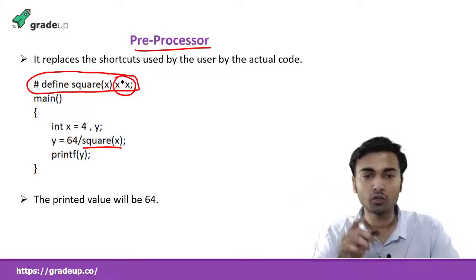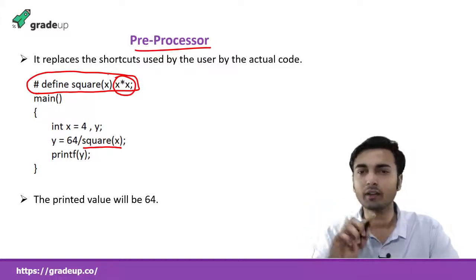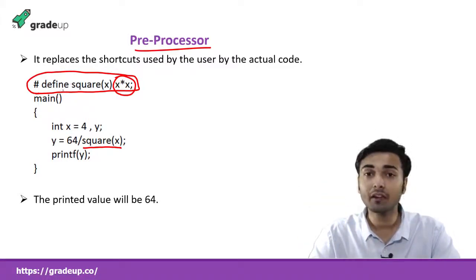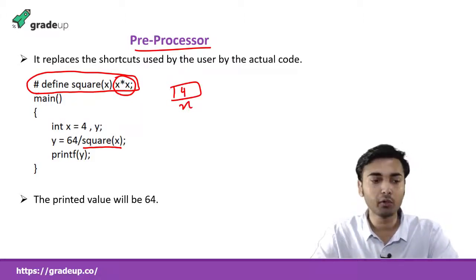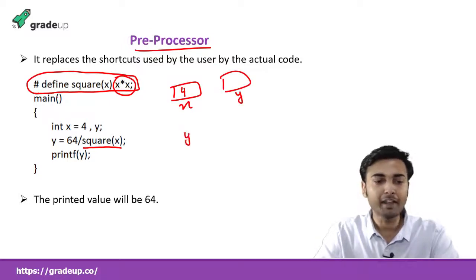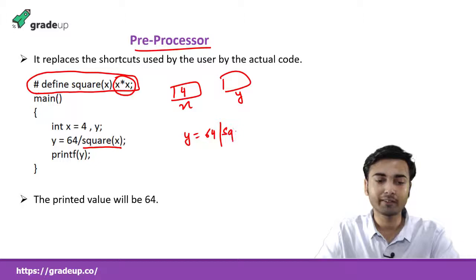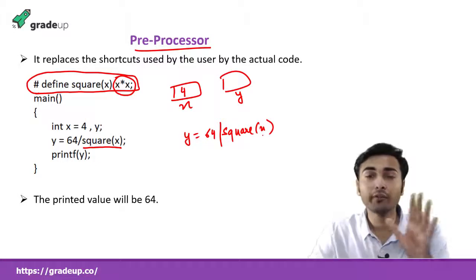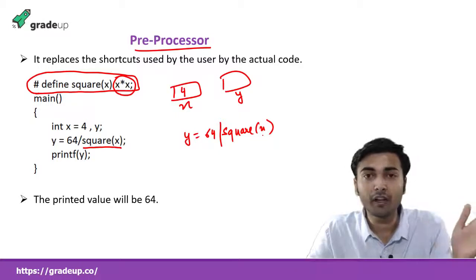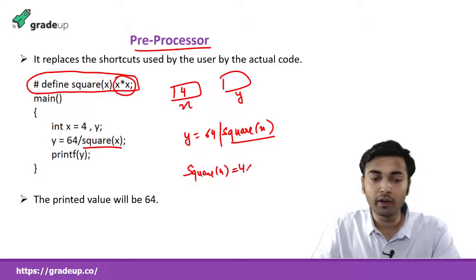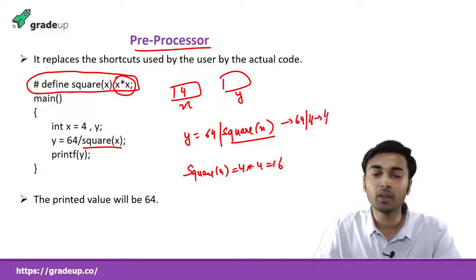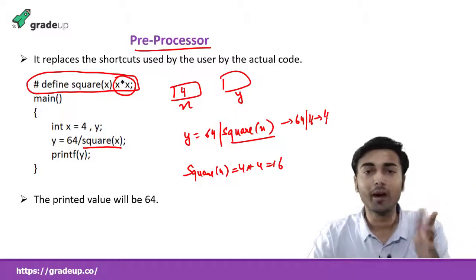Now, this question actually came in a previous year GATE exam. You can find it yourself. See here what it does: int x = 4, and a variable y. y = 64 / square(x). Now if you don't replace, what will be the answer? What is square of 4? 4 into 4, that is 16. Now you will do 64 by 16. The answer is 4. You will mark the answer as 4 in your exam.